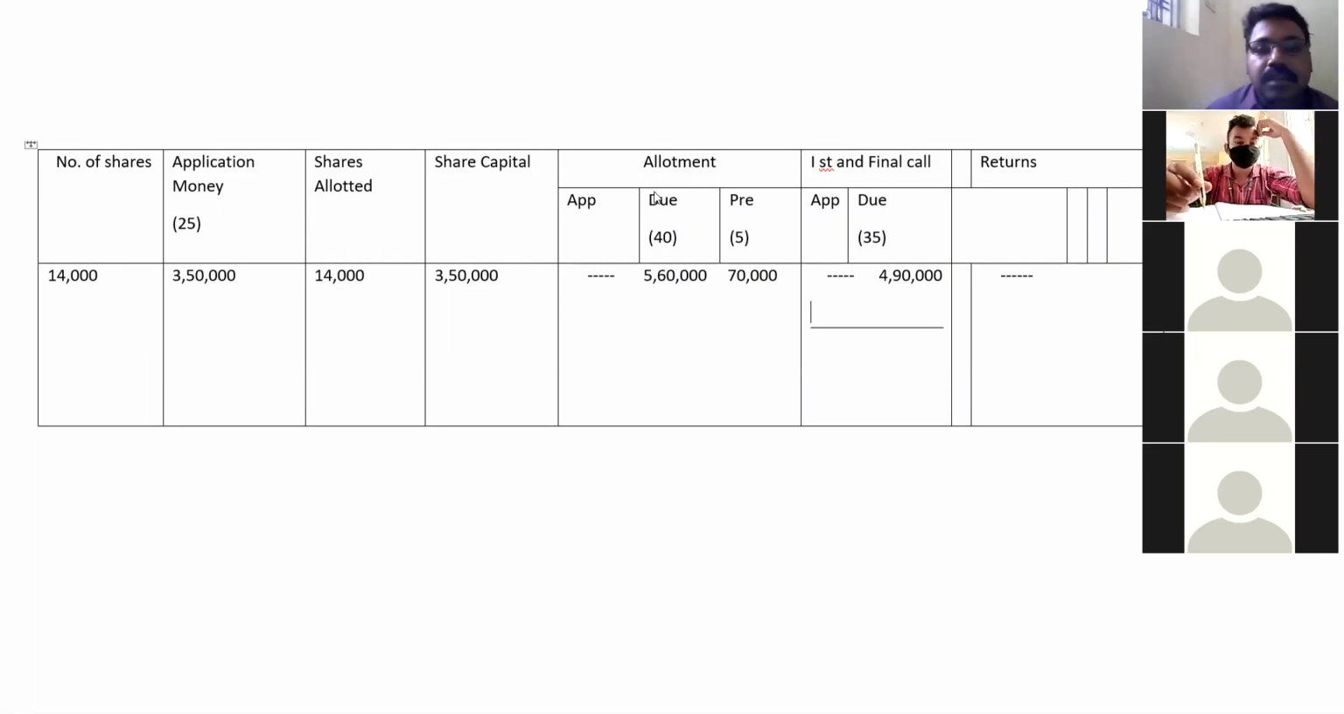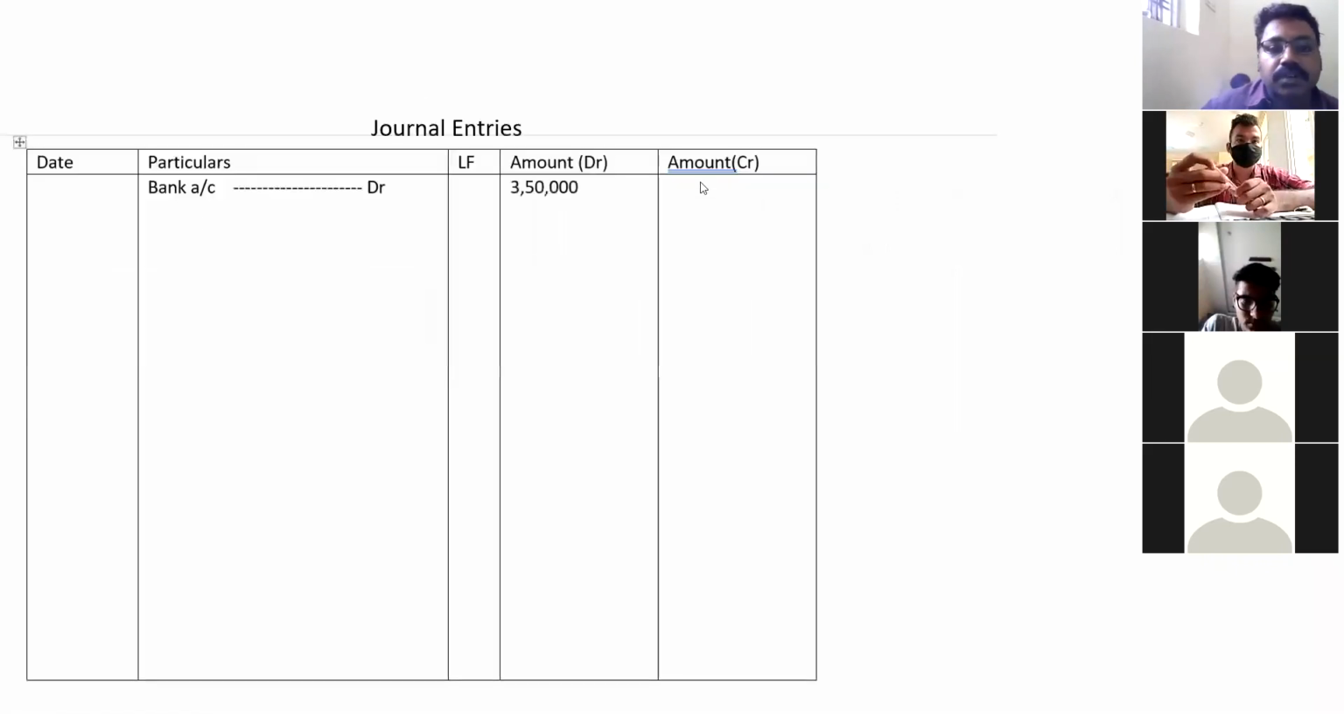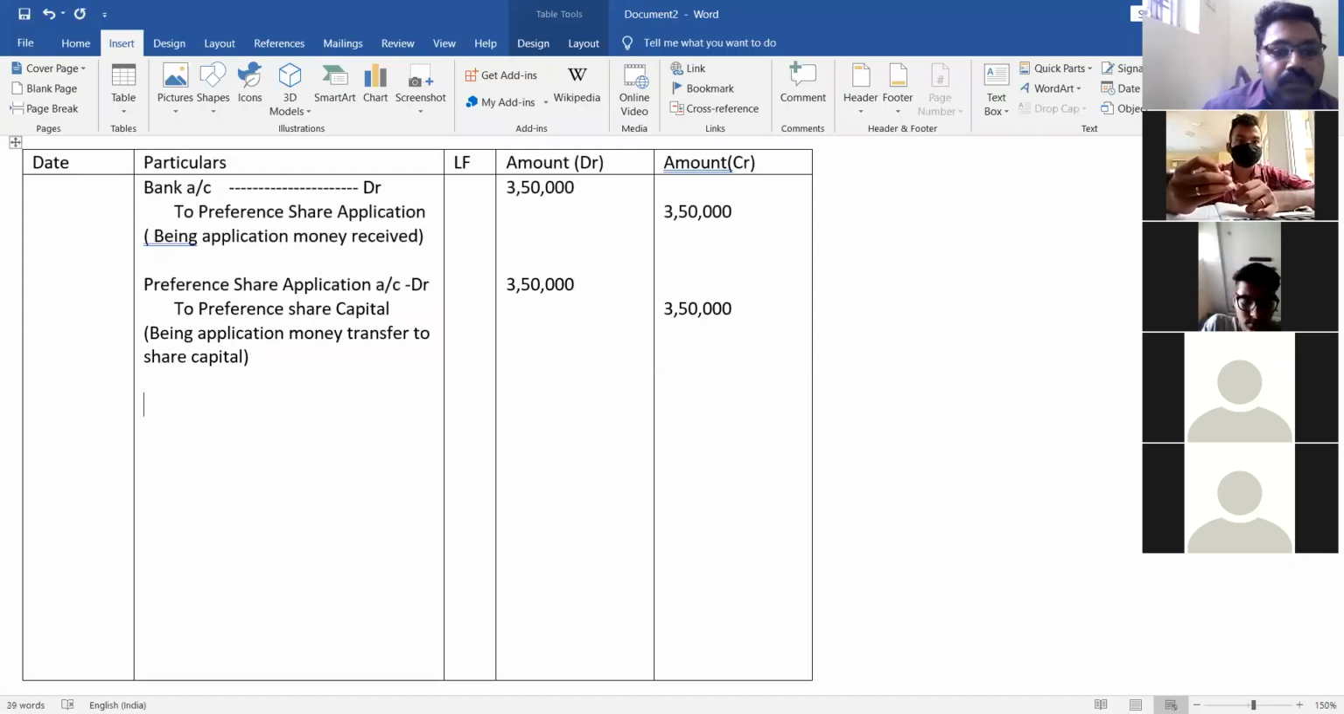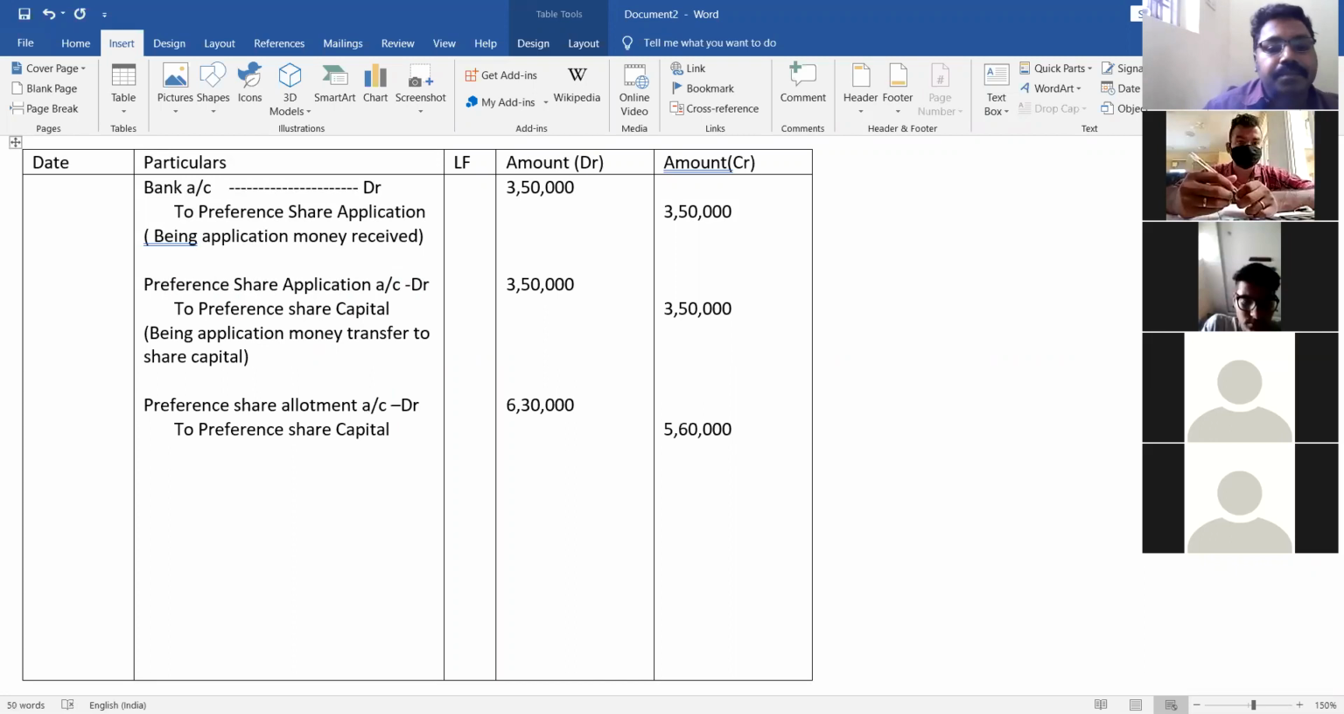Next one is after 3 months, it has to pay allotment money. Allotment money is 40 rupees and 5 rupees premium, 45 rupees. That means 14,000 into 40 rupees first allotment money, that is 5,60,000 they have to pay. First, it has to show the due. How much is due in the allotment, and how much premium is also included in the allotment. So first you have to show the due. For showing the due, preference share allotment account debit to preference share capital and to security premium. Okay, this is the amount for the due.